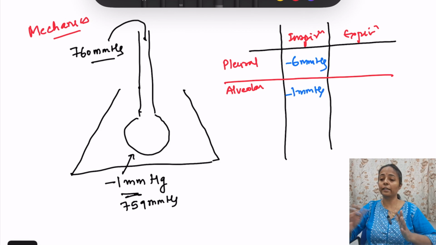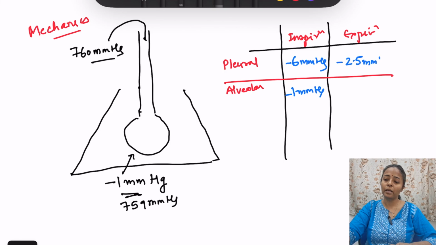Both are negative pressures. In expiration, pleural pressure is still negative. Pleural pressure is always negative except in forced expiration. So it is -2.5 millimeter mercury, and alveolar pressure becomes +1 millimeter mercury. It should be 1 millimeter higher than that of the atmospheric pressure. So that is your mechanics of respiration. This is the fundamental which we should remember.